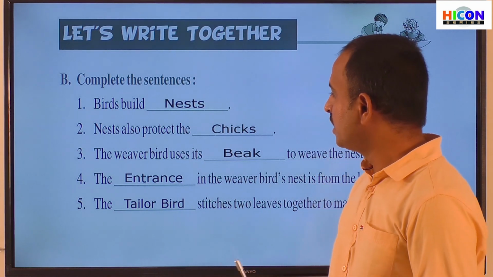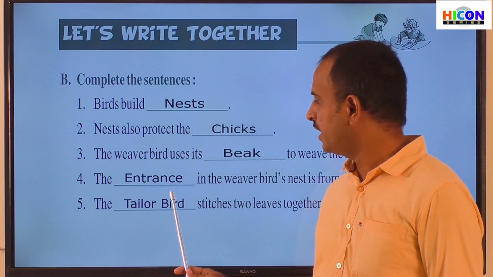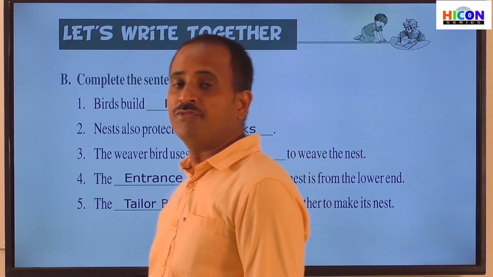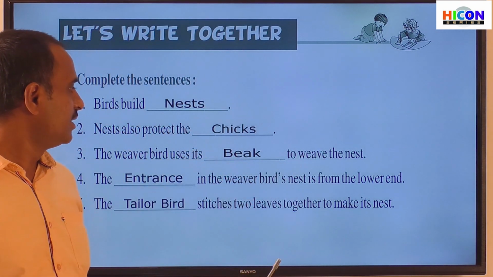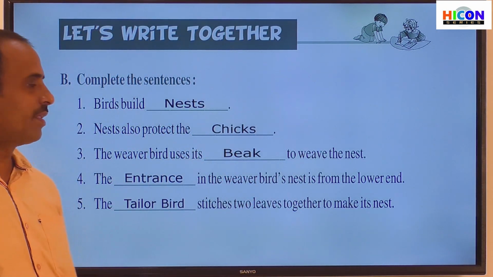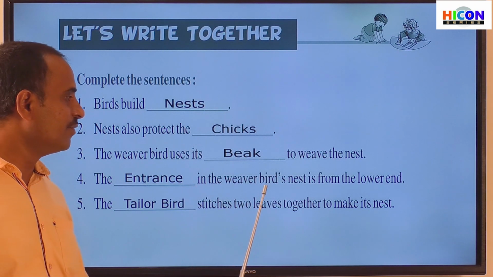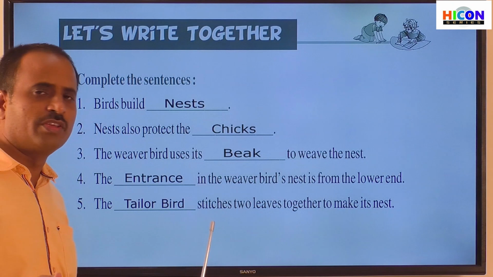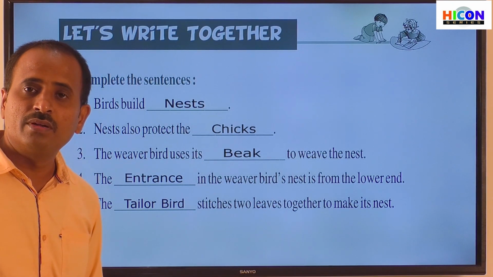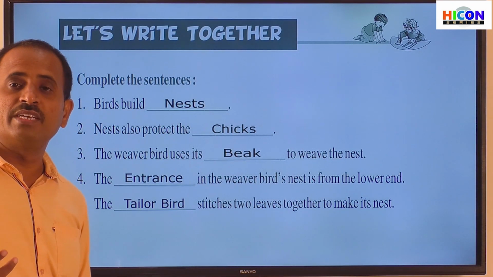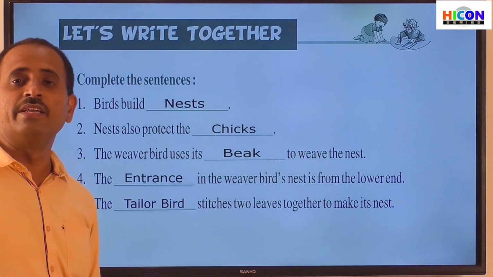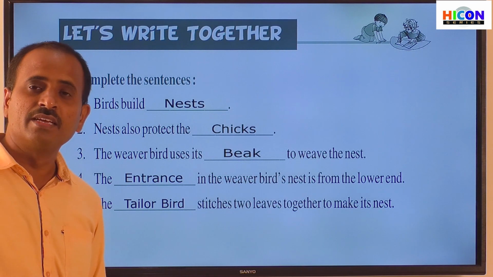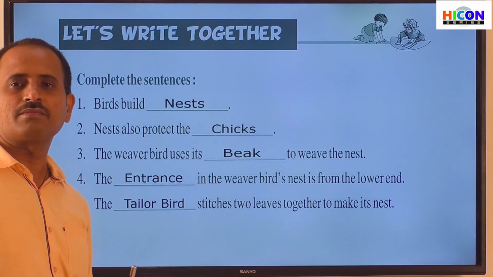So children, the answer for the fourth sentence is entrance. So the entrance in the weaver bird's nest is from the lower end. Children, how is the nest of the weaver bird? Already we have learned that the weaver bird's nest is a hanging nest. It is a long nest hanging from the branch of the trees, and it will hang in the air.